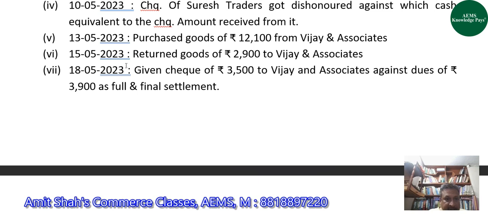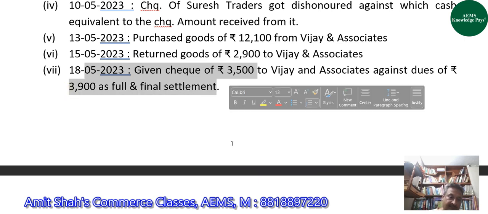Then on 18th May, we gave check of 3,500 to Vijay and Associates against dues of 3,900 as full and final settlement. Our dues towards Vijay and Associates for a specific purchase were rupees 3,900, but we have given check of only 3,500 as full and final settlement. It means we ourselves have taken discount of 400.